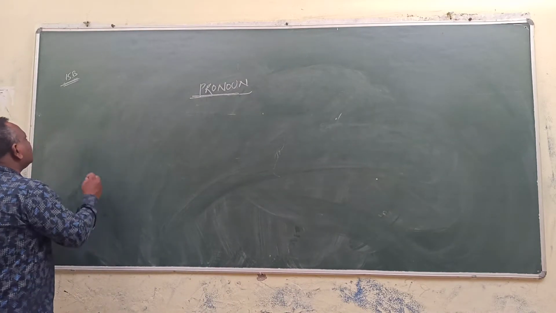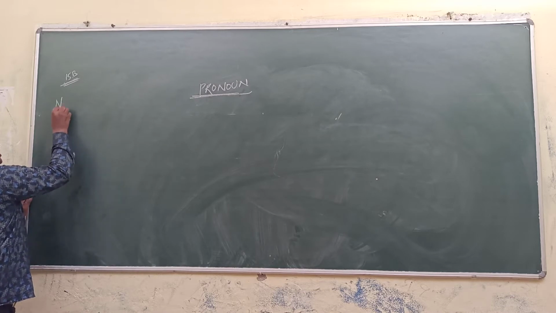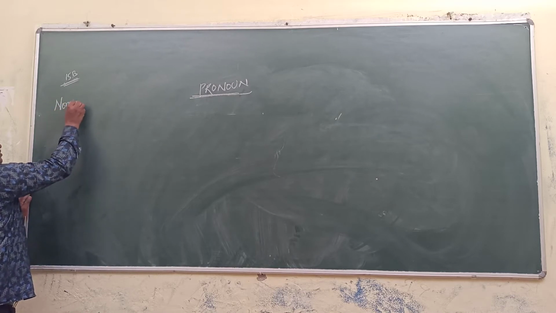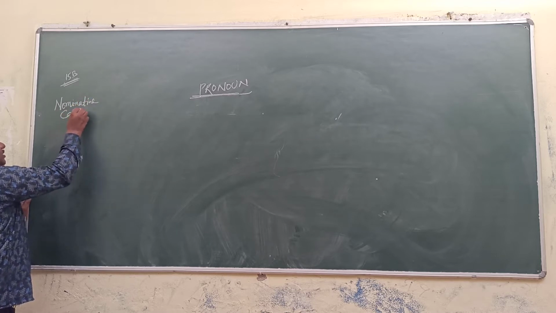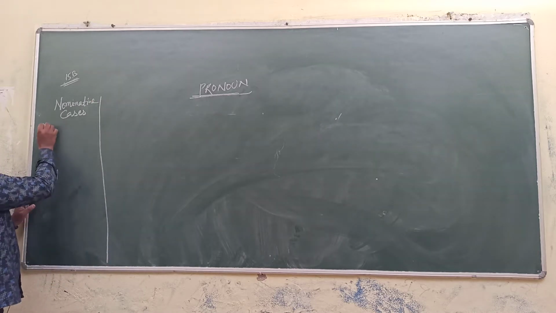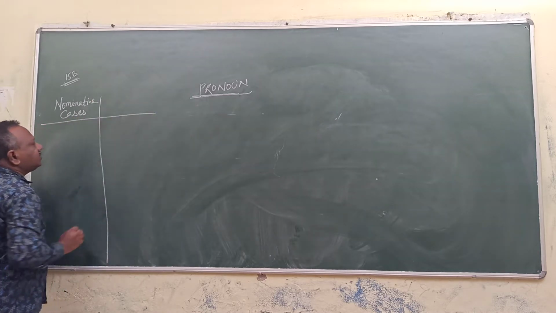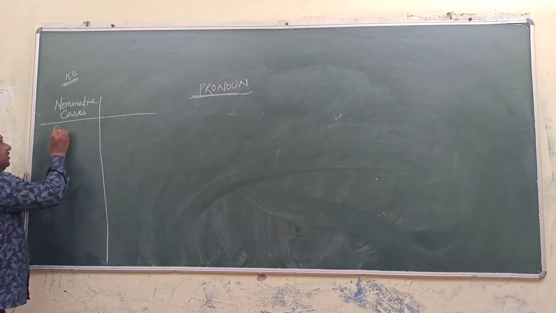Now, the first one is nominative case. What is meant by nominative case?